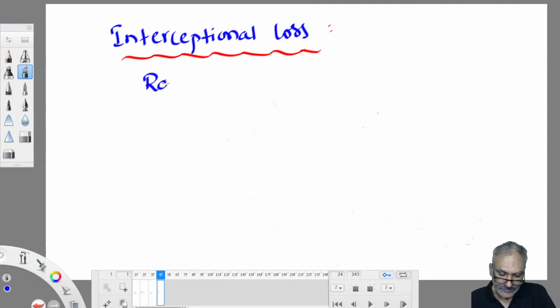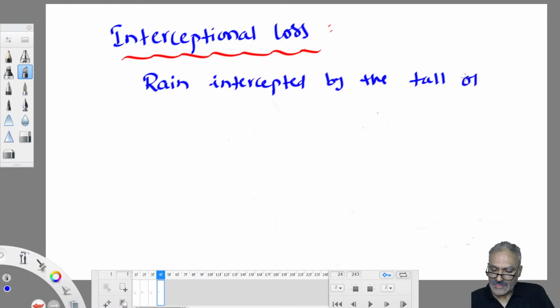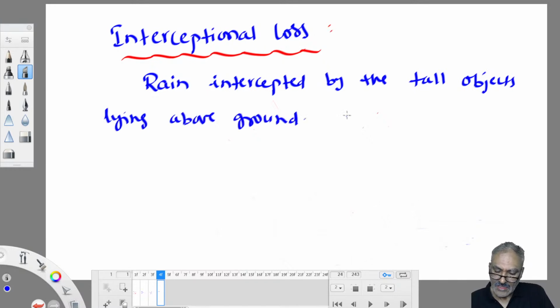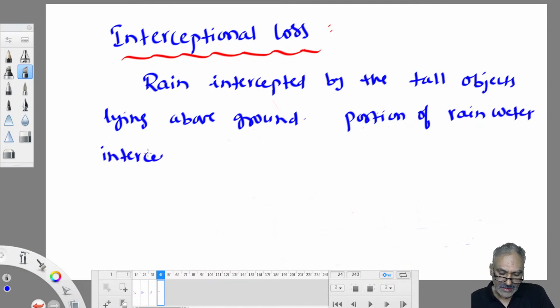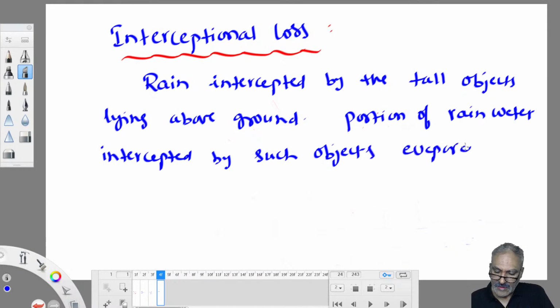So, the portion of rainwater intercepted by the tall objects lying above the ground evaporates back to space.